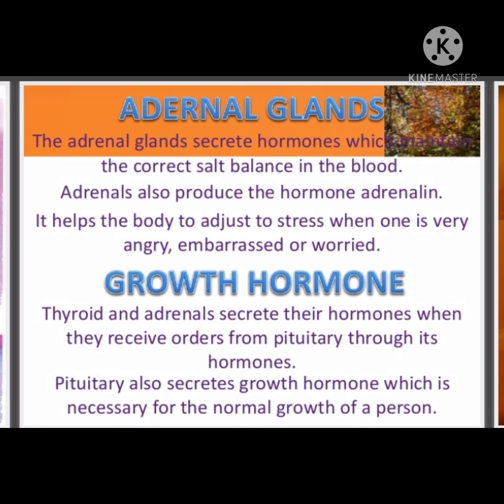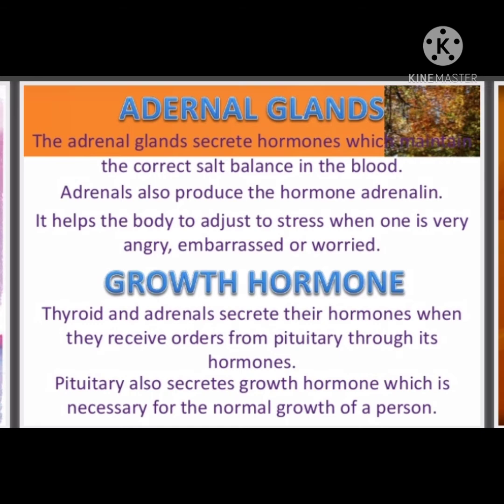Then another hormone secreted by the pituitary gland is the growth hormone, which maintains the normal physical growth, that is, increase in height and weight. Overproduction of this growth hormone leads to overgrowth, called gigantism, and its underproduction leads to poor growth, called dwarfism.